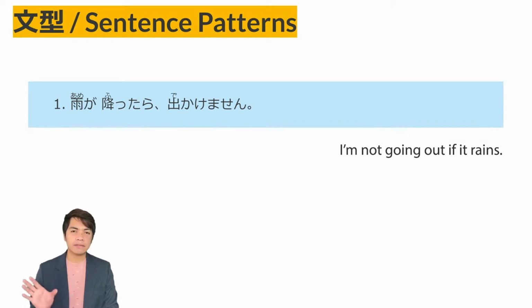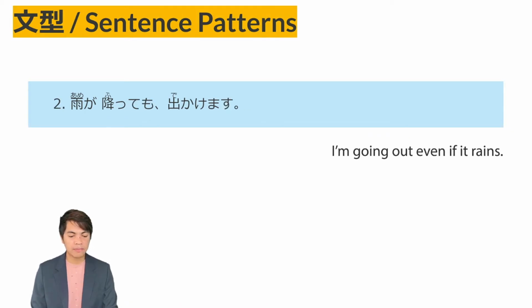So, the word if, so it's a conditional sentence. If it rains, ame ga futtara. So, from the verb ame ga furimasu, the verb plain past is futta plus ra. Ame ga futtara, if it rains, dekakimasen, I will not go out.